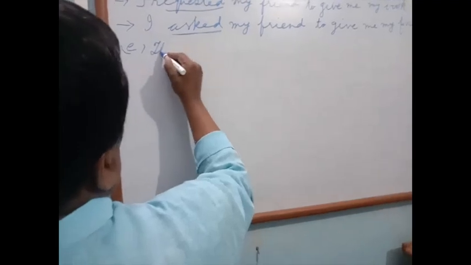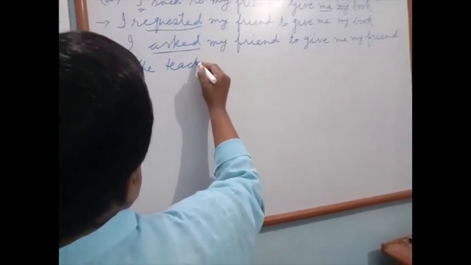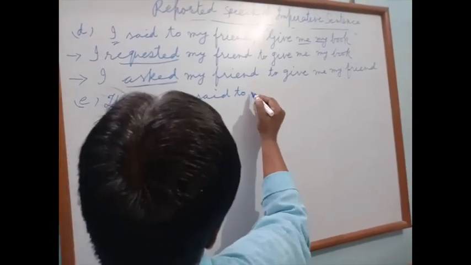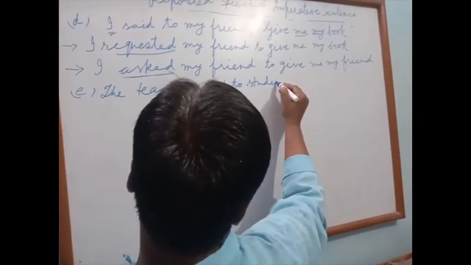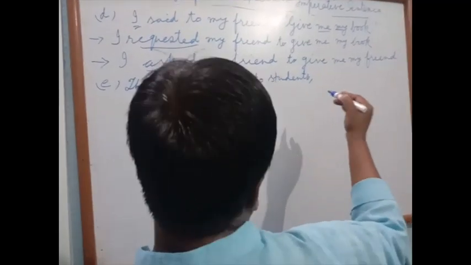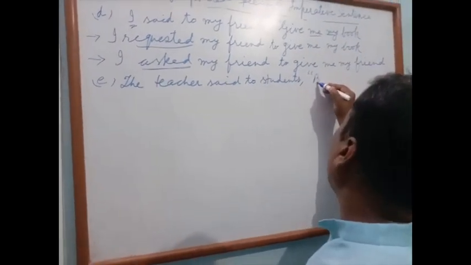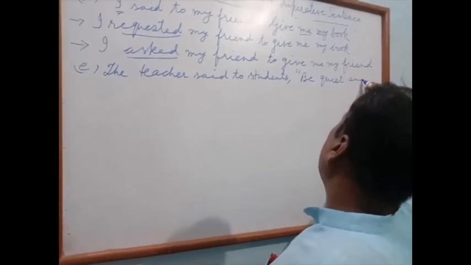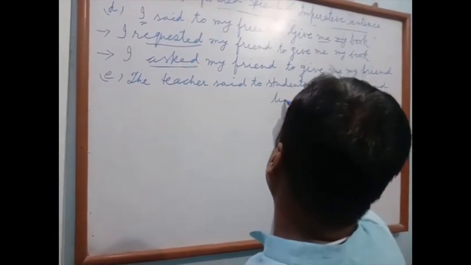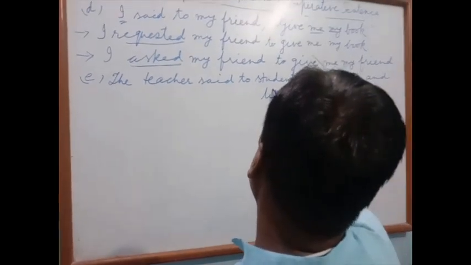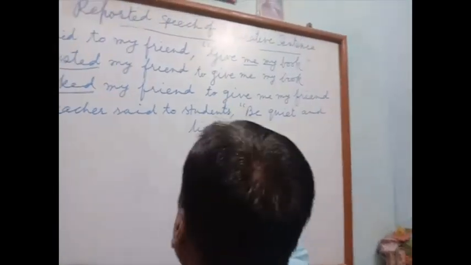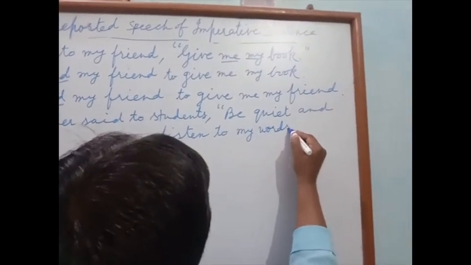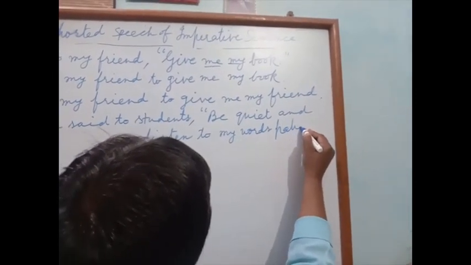Number E. The teacher said to students, be quiet and listen to my words patiently.